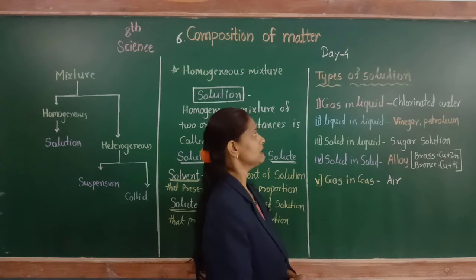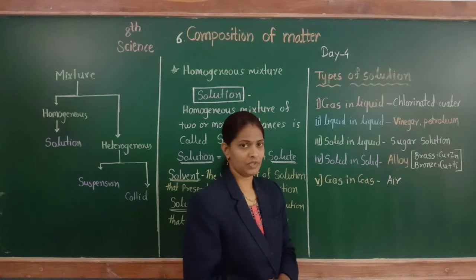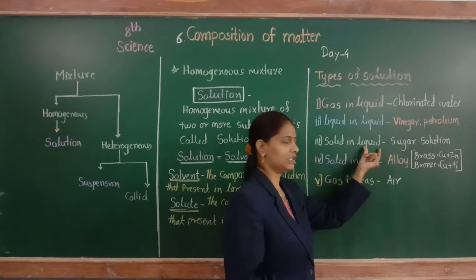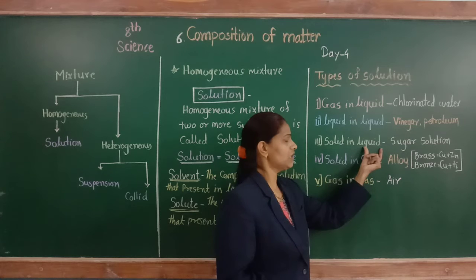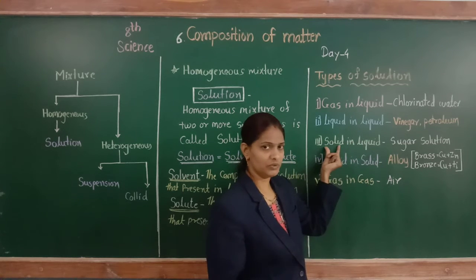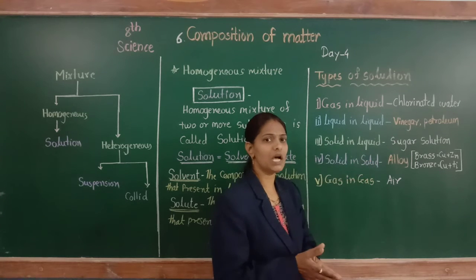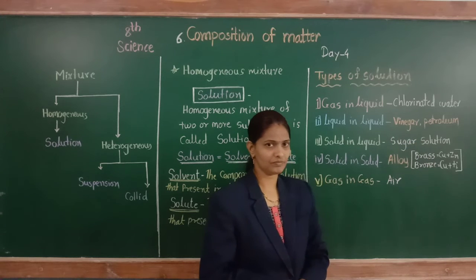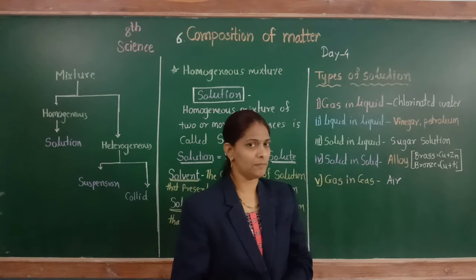Then the third type of solution, solid in liquid. The substance that comes after "in" is the solvent. So here liquid is solvent and solid is solute. It means solid dissolved in liquid. Examples of this type: sugar solution. We have already seen the example of salt solution.